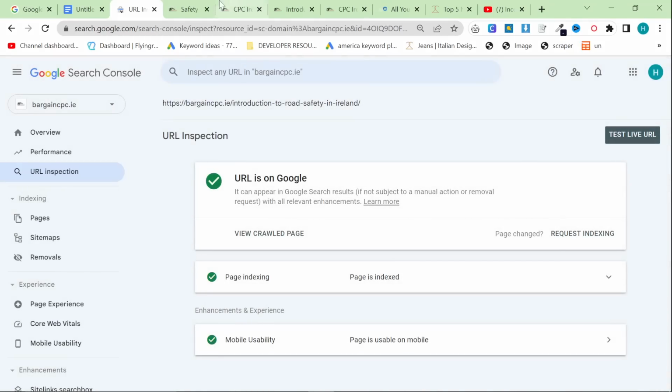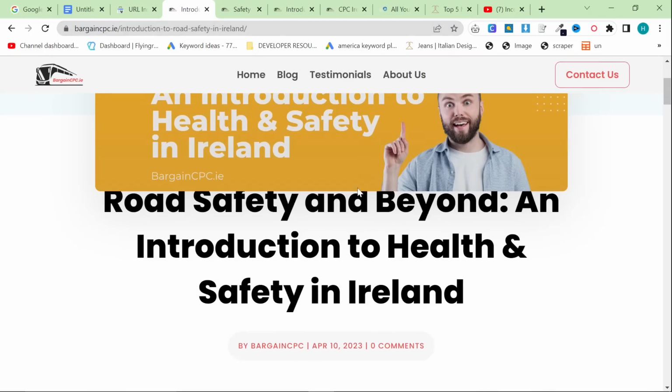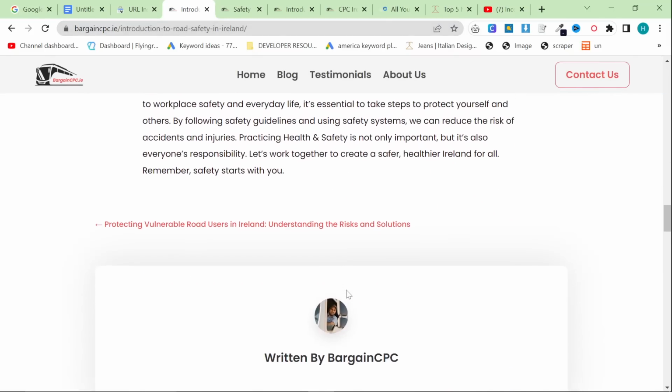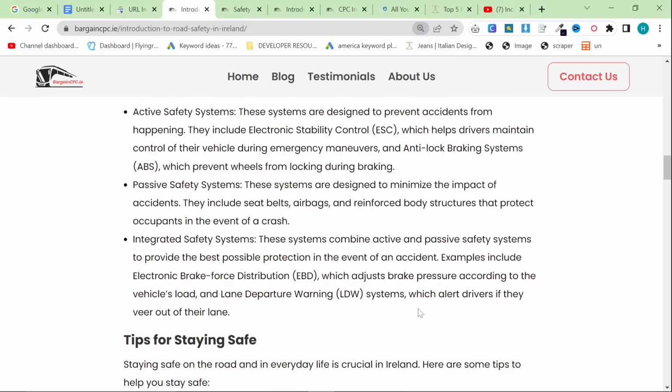But when something is arbitrary like this, or it's really hard for us to tell why one is indexed and why one is not indexed, you can basically see that this is inconsistent. This is the main point of the video I'm making, okay? Inconsistency is so bad for SEO. If you cannot guarantee that every article is going to rank, you can't pay people to write content for you. Or you can't use ChatGPT to create loads of content for you if you cannot guarantee that it's going to get indexed. That is why I wanted to make this video today.